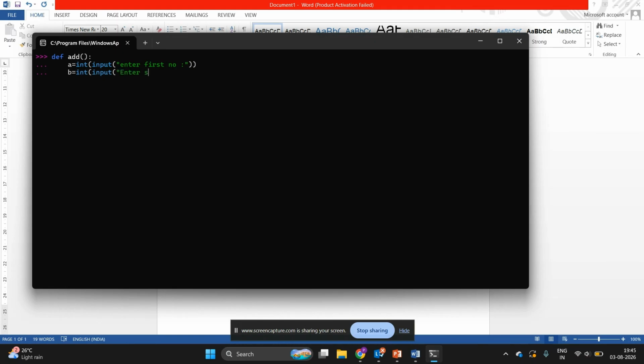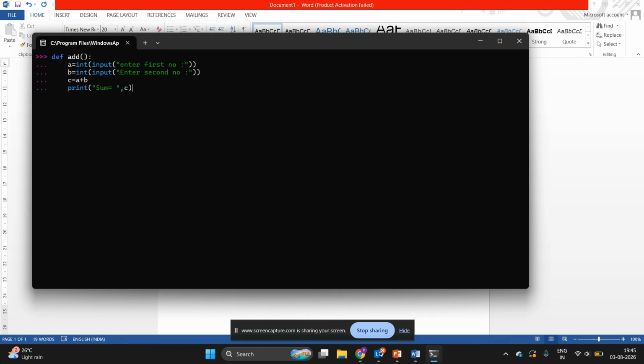I am giving the message enter second number, and then we will be performing addition of these two numbers, storing the result in c, and then displaying the answer as sum is equal to, and the answer is in c.